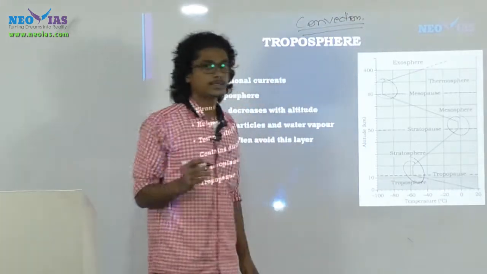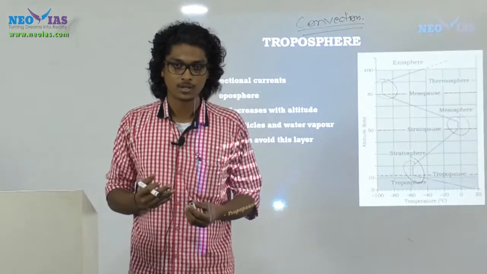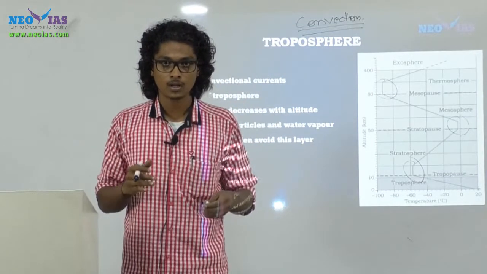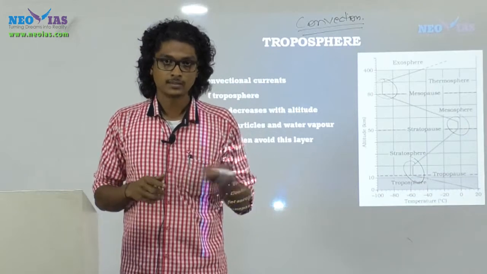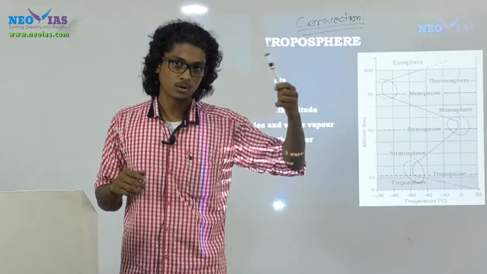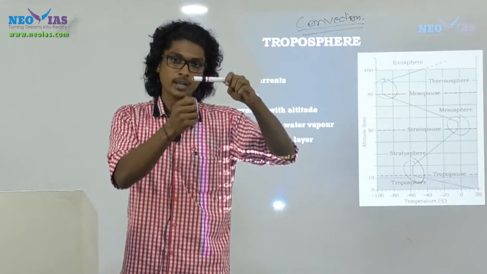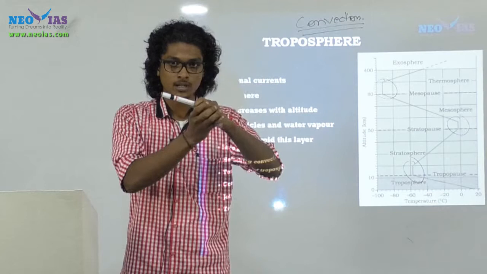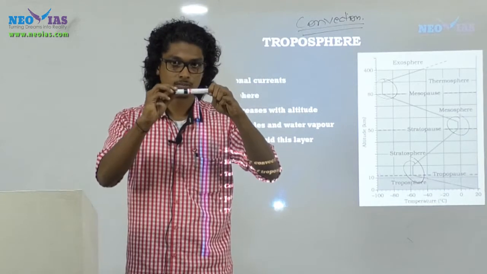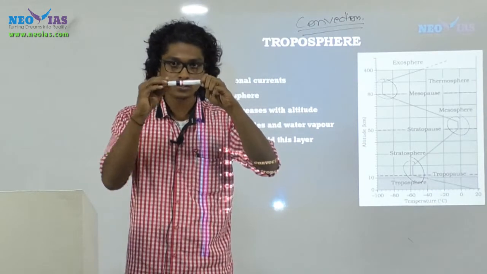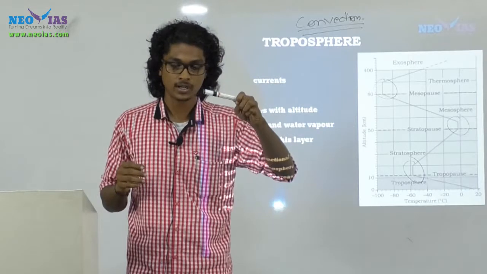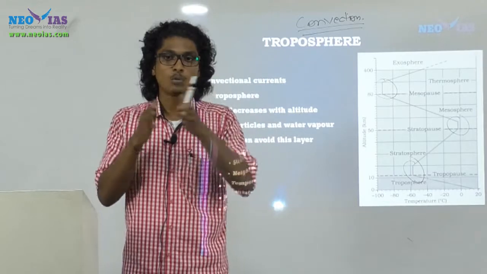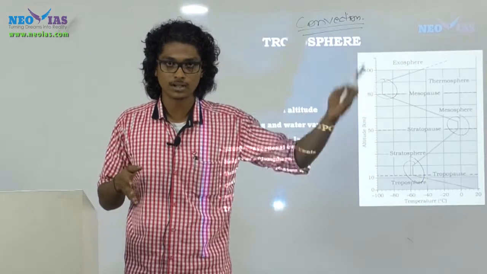Convection is a kind of heat transfer, and during this heat transfer, mass transfer is also included. Suppose this is an iron rod and I'm heating one end of it. My hand will also get heated up, or I'll get burns, right? But I haven't directly touched there. Still, the heat will conduct through the surface of the iron rod. This process we call conduction, and there is no mass transfer involved in conduction.